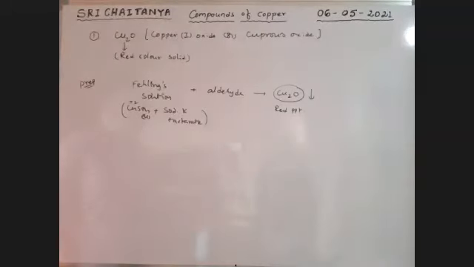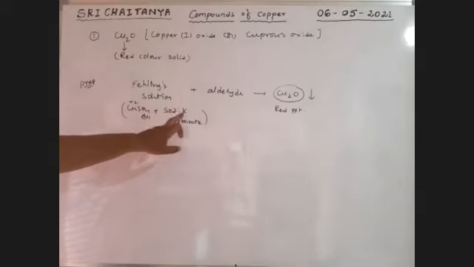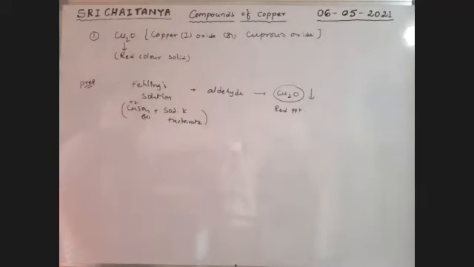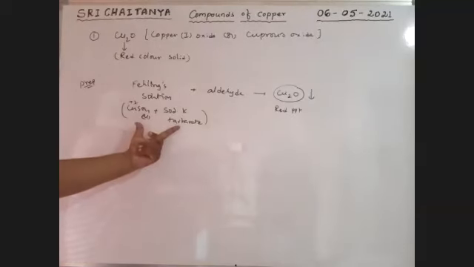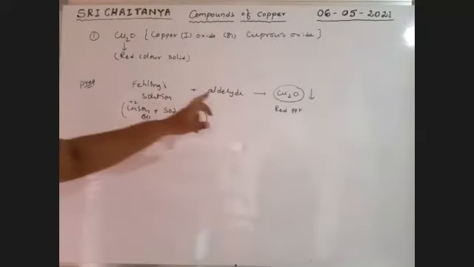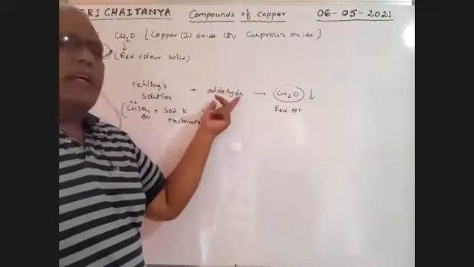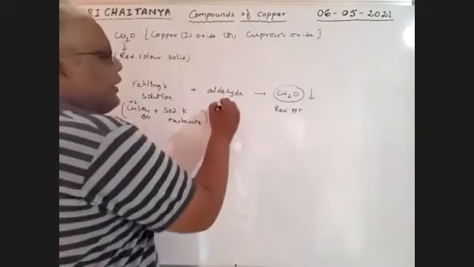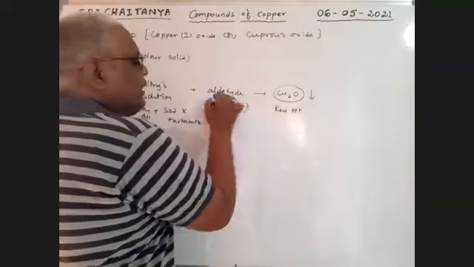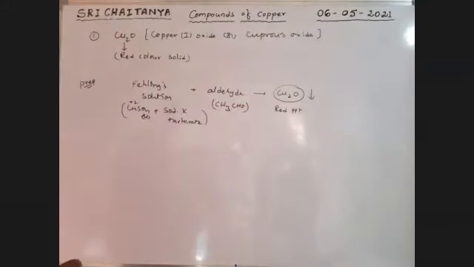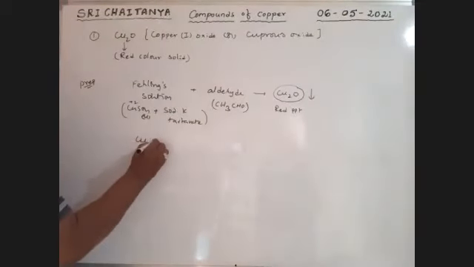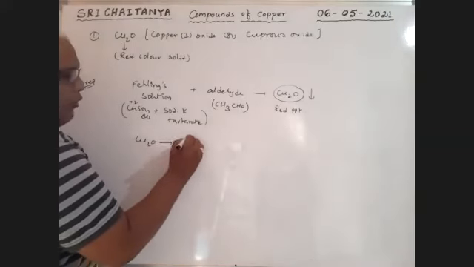So this is the way to prepare Cu2O. What is Fehling's solution? Copper sulfate aqueous solution is called Fehling 1, and sodium potassium tartrate is called Fehling 2. The combination is called Fehling's solution and contains +2 ions. These +2 ions convert into the +1 condition with the help of an aldehyde, for example acetaldehyde CH3CHO, which gives a red precipitate. This is a way to prepare Cu2O. The formed Cu2O is a covalent solid.